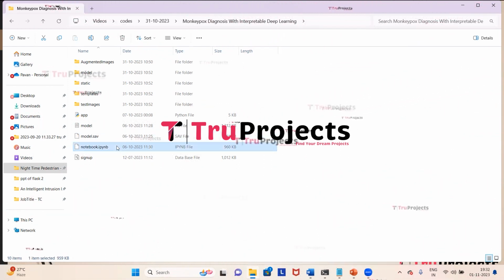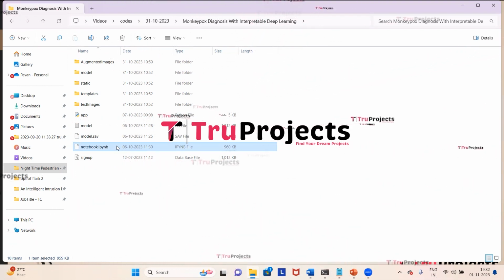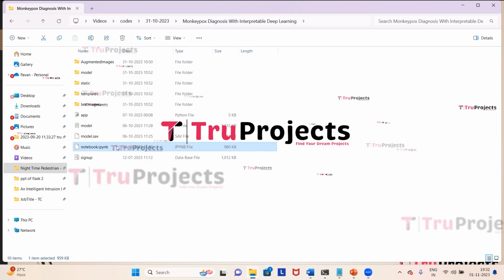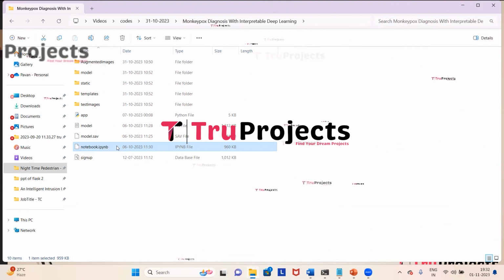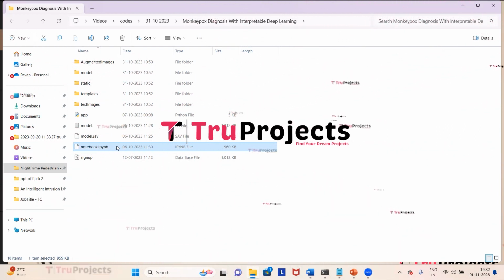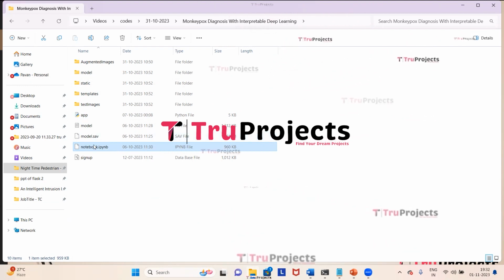And here we have notebook.ipynb file. This is a Jupyter notebook file which contains a combination of code, graphs and outputs all in one place. It allows users to write and execute code in individual cells, making it a popular choice for data science.